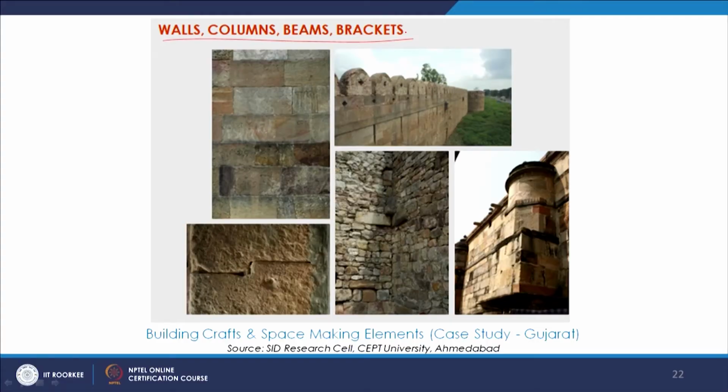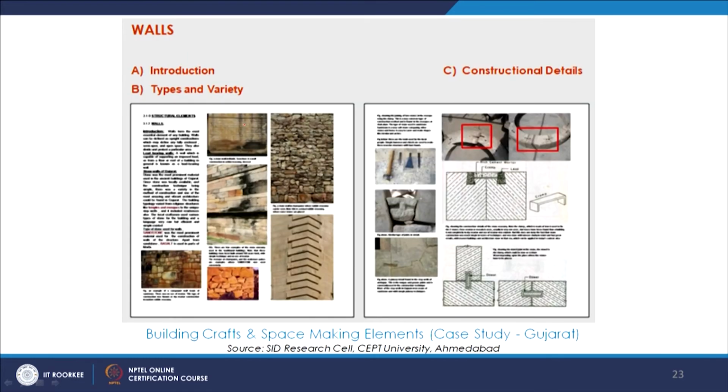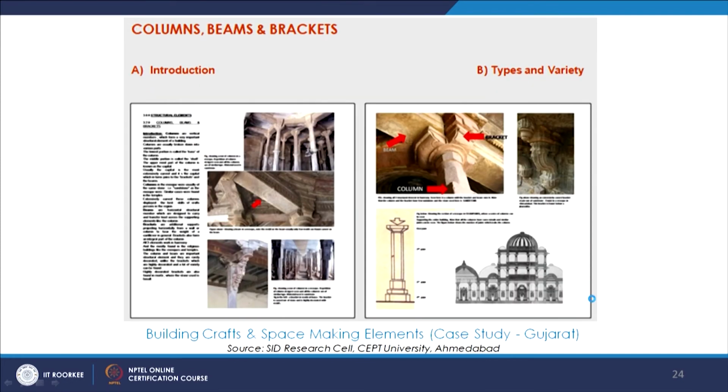So continuing further, walls, columns, beams and brackets. Again, different kinds of examples, different kinds of pictures and case studies. And we see here different types and varieties. Here, the corner detail. There are construction details, what kind of joinery, what is the placement like and how they are constructed. Talking about the columns, beams and brackets.